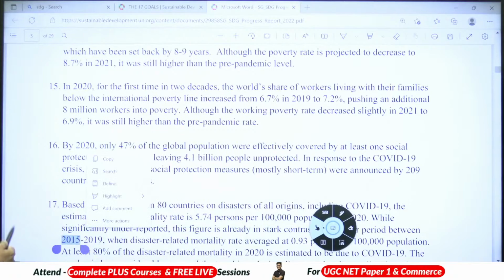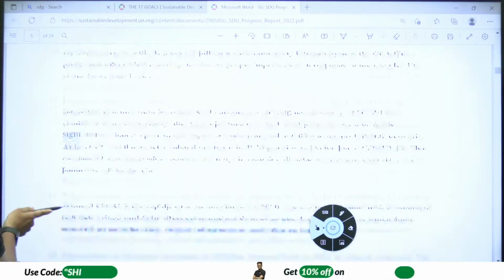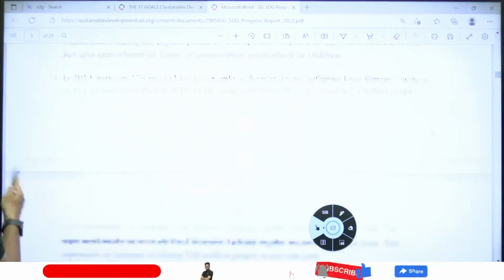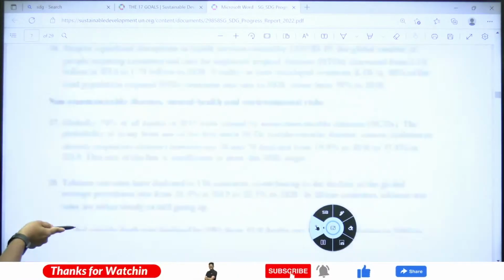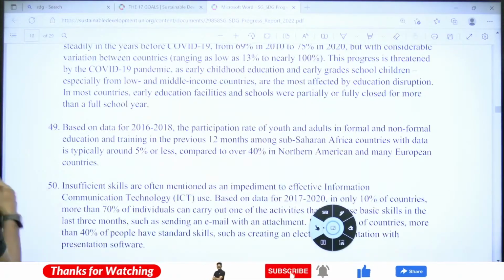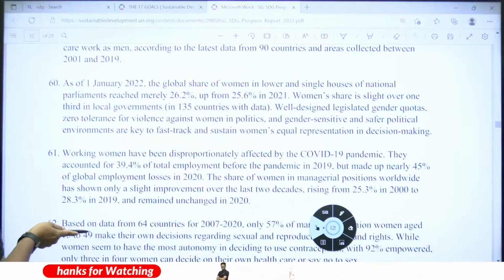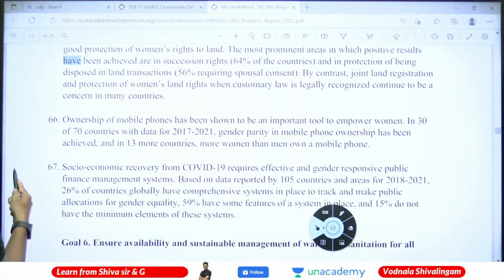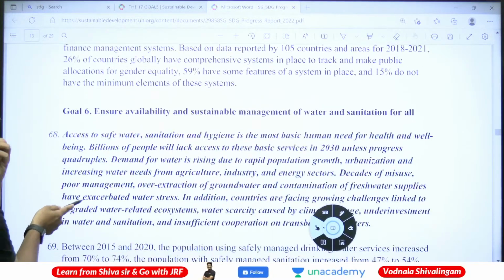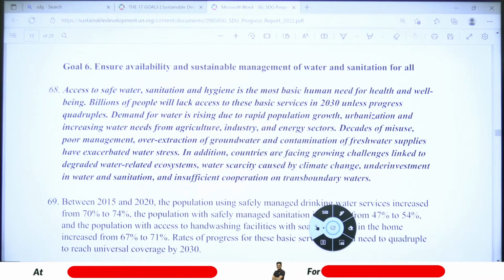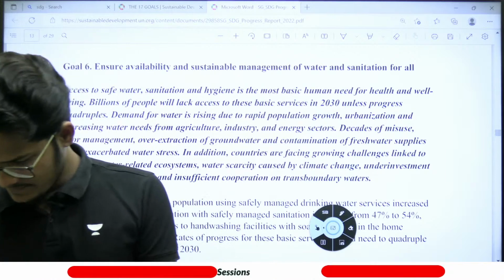You can look at by 2020, by 2030, 80%, 50%, same things. It is majorly about the pandemic only, because 2020 was an entire pandemic. That is totally about that only.